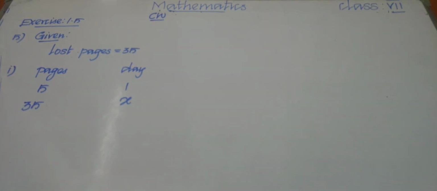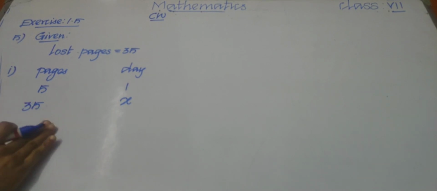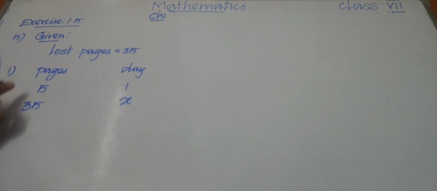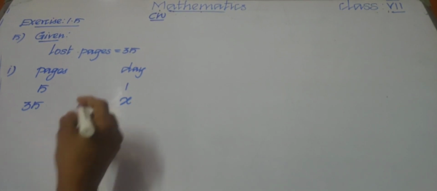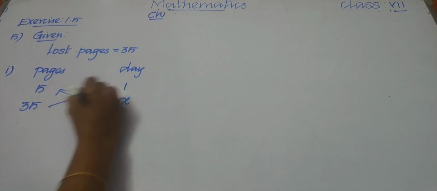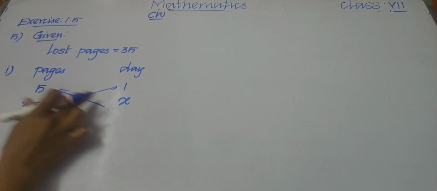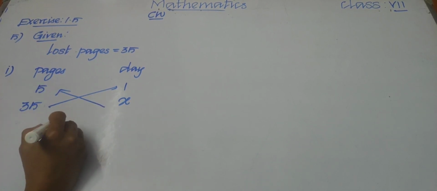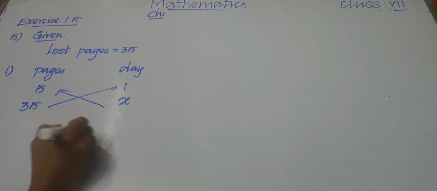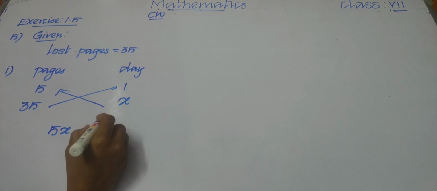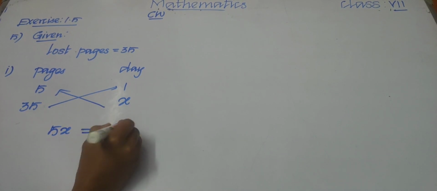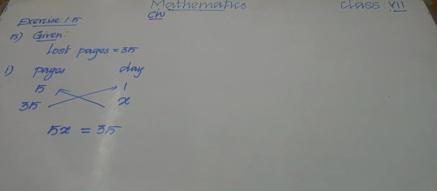Okay children, let us do this in the unitary method. Let us write the pages on one side and days on the other side. Now we can do cross multiplication. Cross multiply x and 5. So we will get 5x equal to 1 into 35, that is 35. 5x equal to 35.